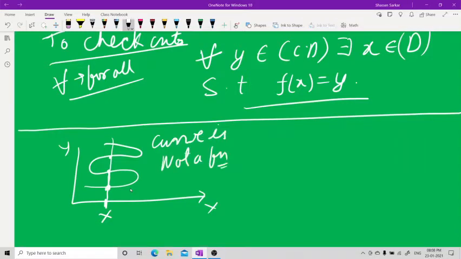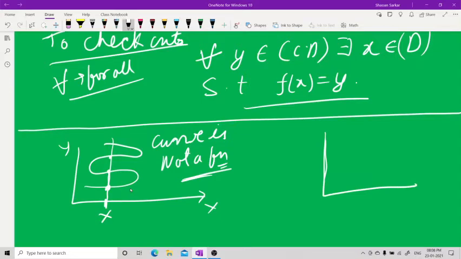Next, how to check one-one graphically? This is not a function, I've written here not a function, no problem. Now let me check whether the graph is one-one or not. I'm checking one-one graphically.